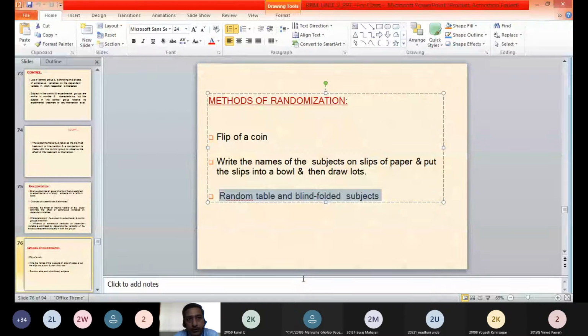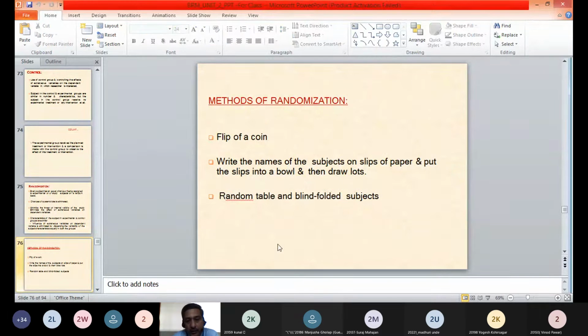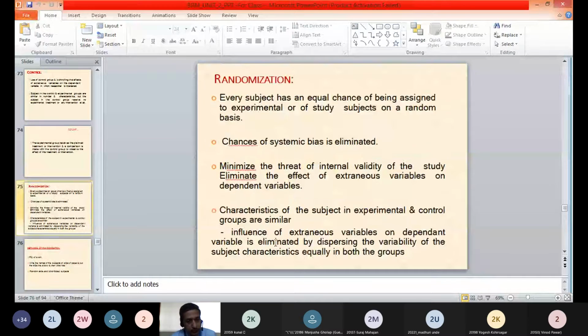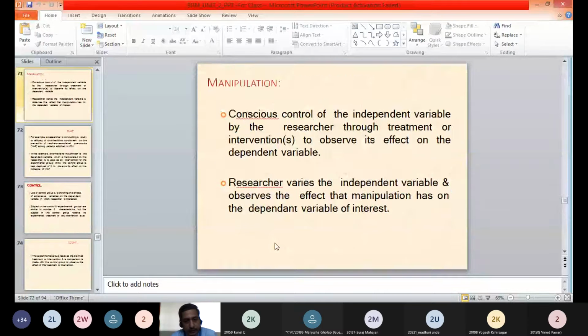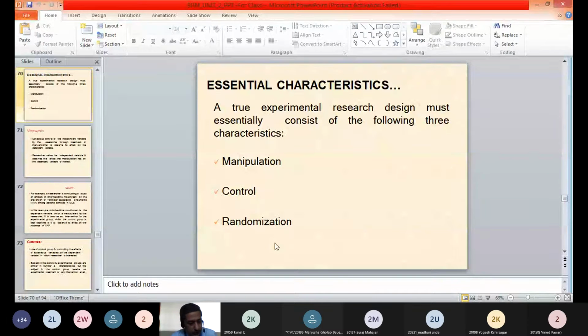Without looking at the table, they have to select a particular number, and based on that they will be put into different groups like the treatment group or control group. These are the three methods of randomization we saw. So these three important characteristics make a research design a true experimental research design. That much we discussed yesterday.